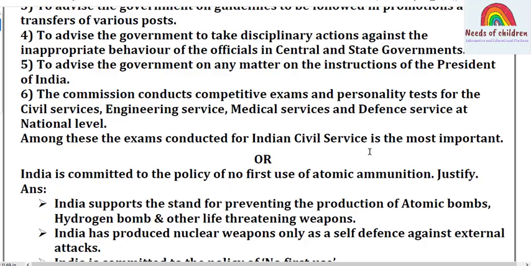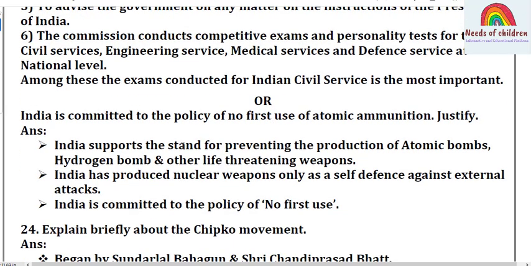There will be a choice question. So the choice question is: India is committed to the policy of no first use of atomic ammunition. Justify. Students, this is the question from Political Science, India's Foreign Policy and Global Challenges. Answer for this: India supports the stand for preventing the production of atomic bombs, hydrogen bombs and other life-threatening weapons.